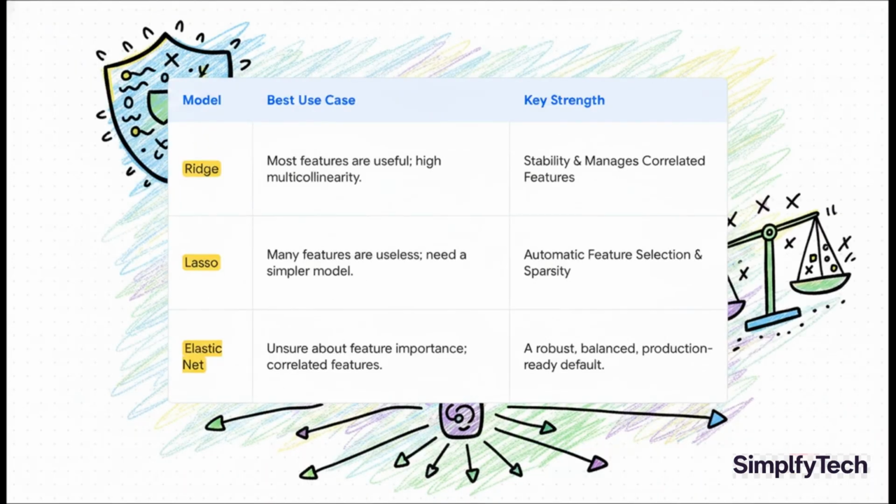Okay, here's your cheat sheet. If you think most of your features are probably useful and you're worried about them being highly correlated, go with Ridge. If you have a hunch that a lot of your features are just noise and you want a simpler, easier to explain model, Lasso's your best friend. And when in doubt, or when you have correlated features but you still want to do some feature selection, just start with ElasticNet. It is an incredibly robust, reliable, and production-ready default choice.